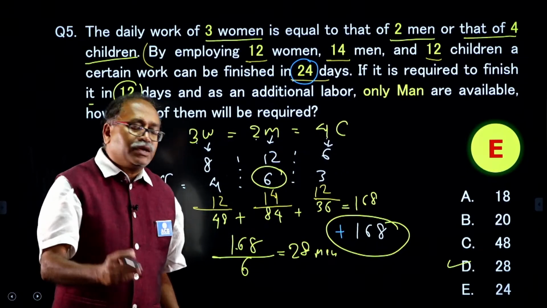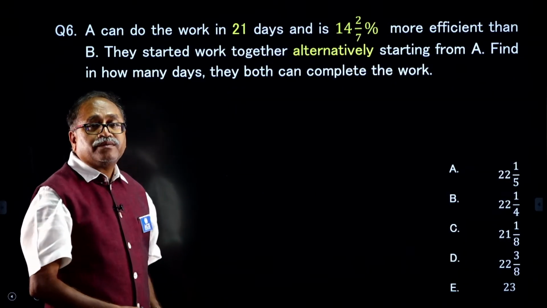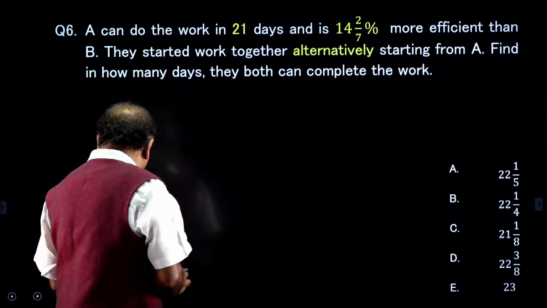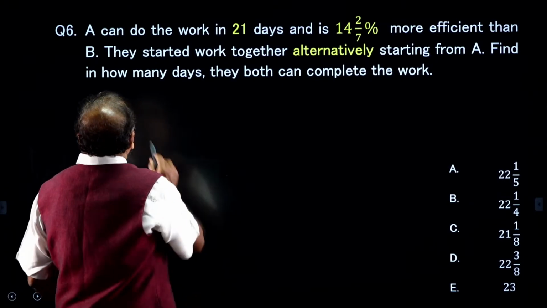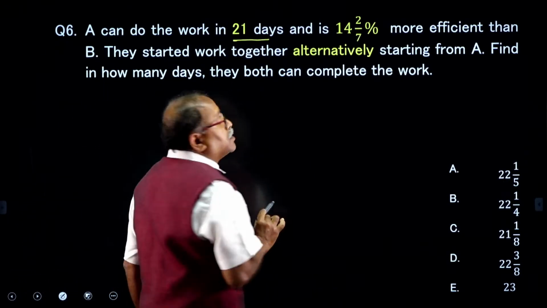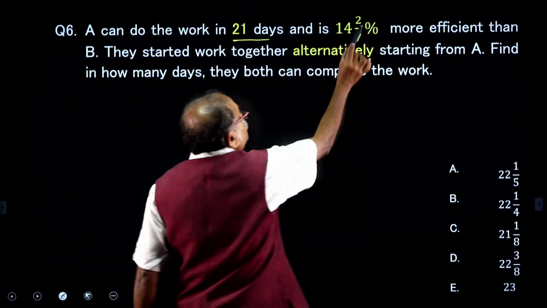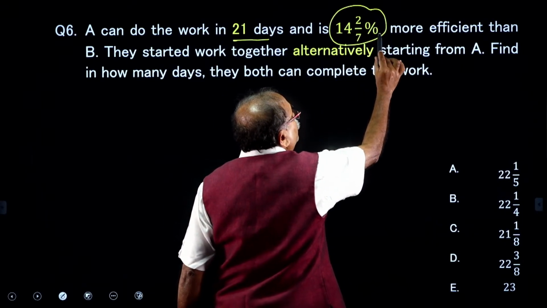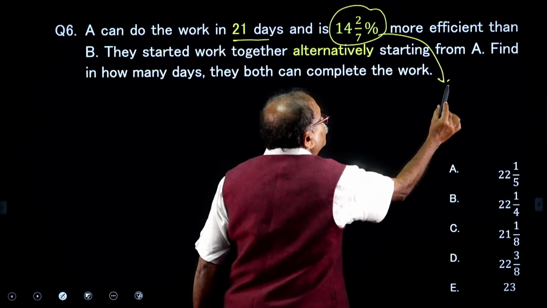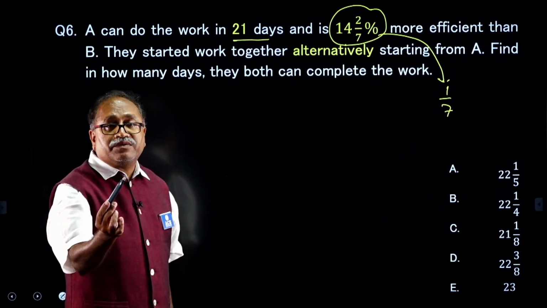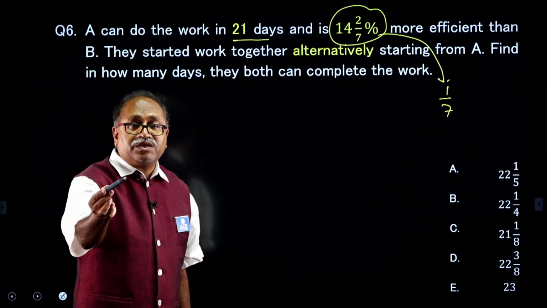Okay. Moving next, and it is here. I will read the question, it is an important question, my dear friend. So, what is it? A can do a work in 21 days and is 14.2/7% more efficient. 14.2/7% means we know the fraction is 1/7, that comes from percentage.